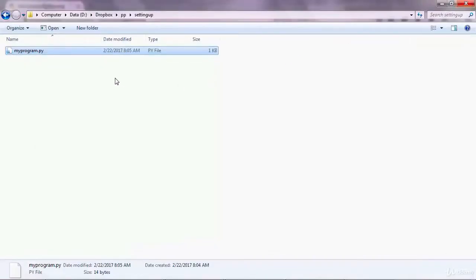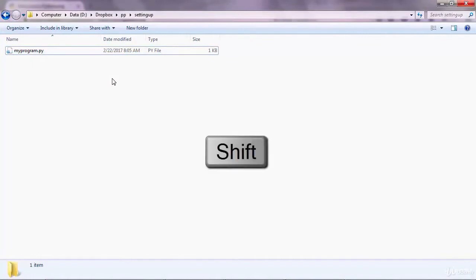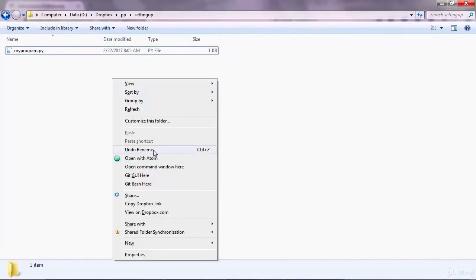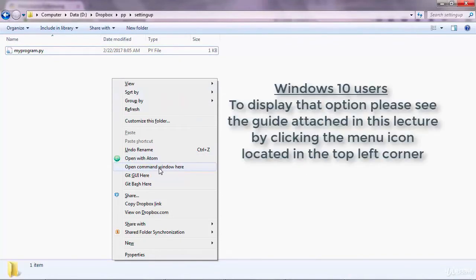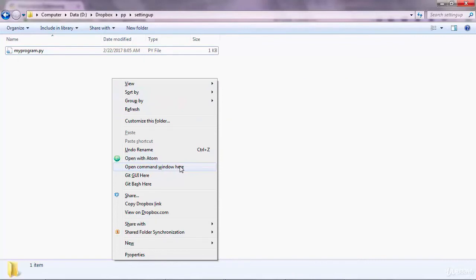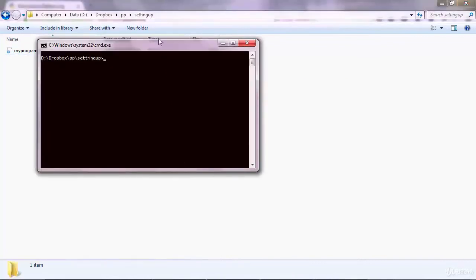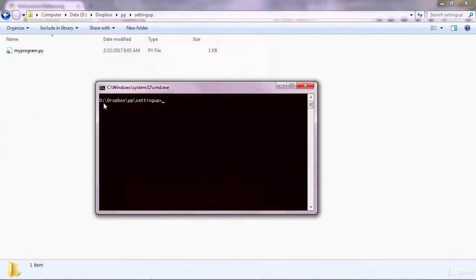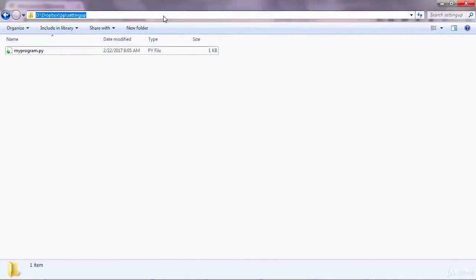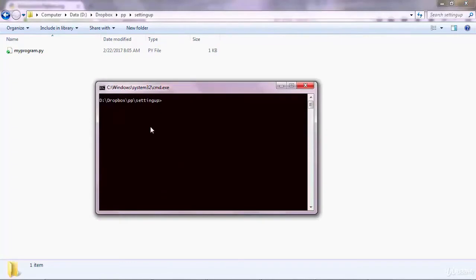Exit the script, and then click outside in here and hold Shift and right click, and then you want to go to open command window here. That will open the command prompt. Look carefully and you'll see that the command prompt was open in this current directory, which is actually the directory of your Python file. So this one in here is in here.